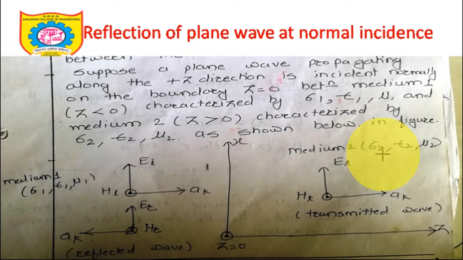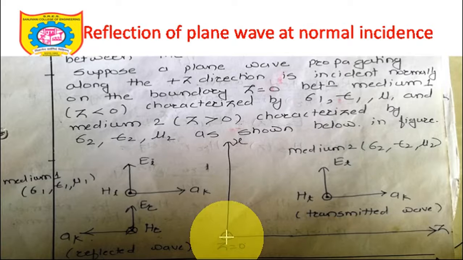Similarly, now I am talking about medium 2. Once again, keep your right hand in such a way that your thumb should be in the rightward direction. So the thumb indicates the direction of wave propagation, the first finger indicates the direction of ET, and your middle finger, which is coming towards you or which is going upwards, will indicate the direction of HT. And this is the interface at z equal to 0.